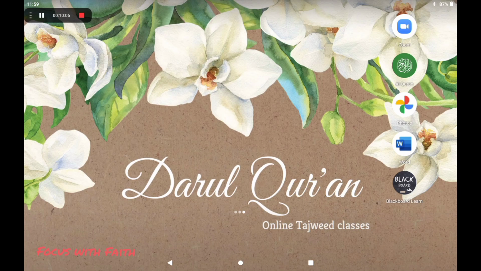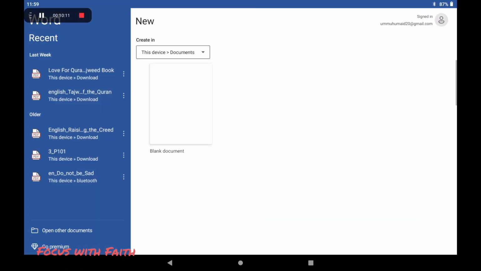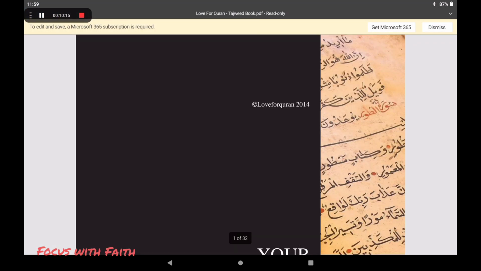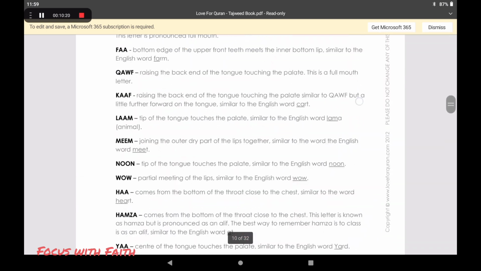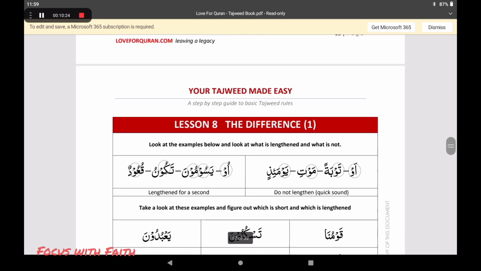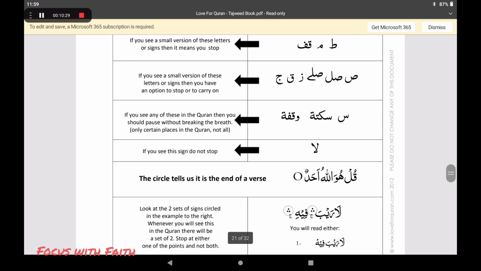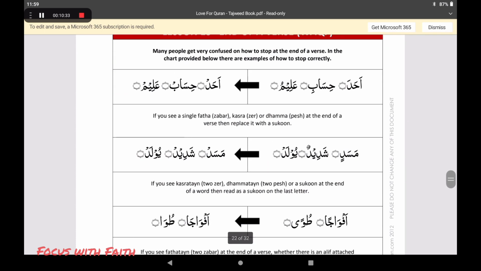Hopefully you have understood. Let us check out one very useful page here. This is a Tajweed book PDF, Love for Quran, which you can download. It has very easy concepts, mashallah. When you go to lesson number 15, we can see ahadun has become ahad.